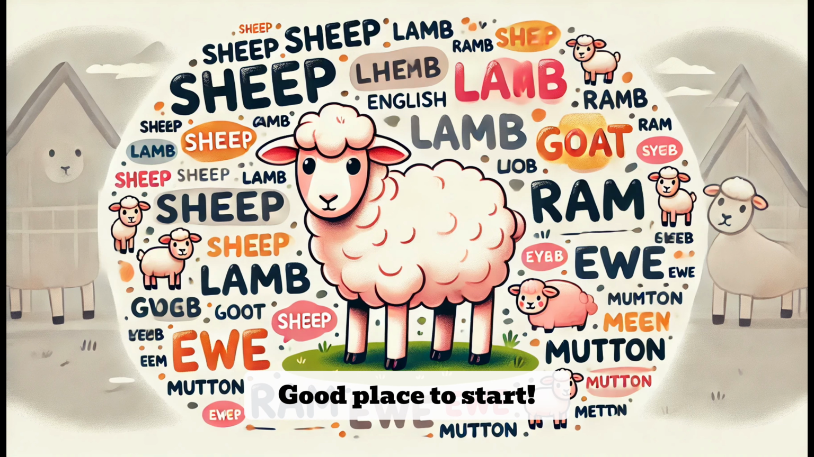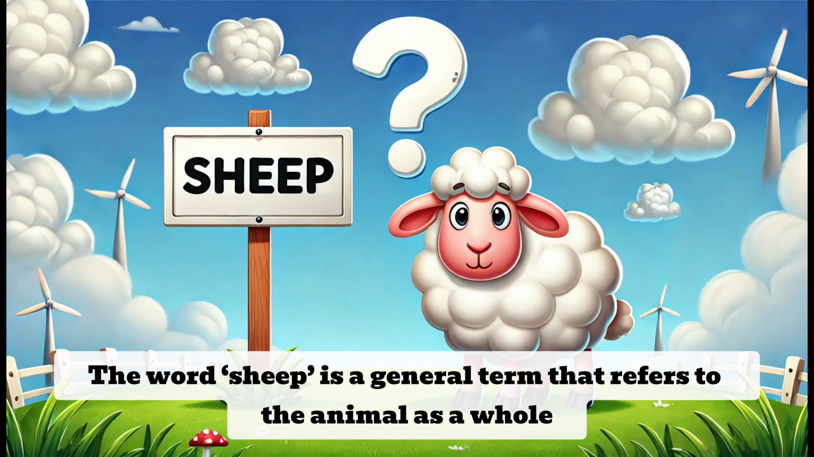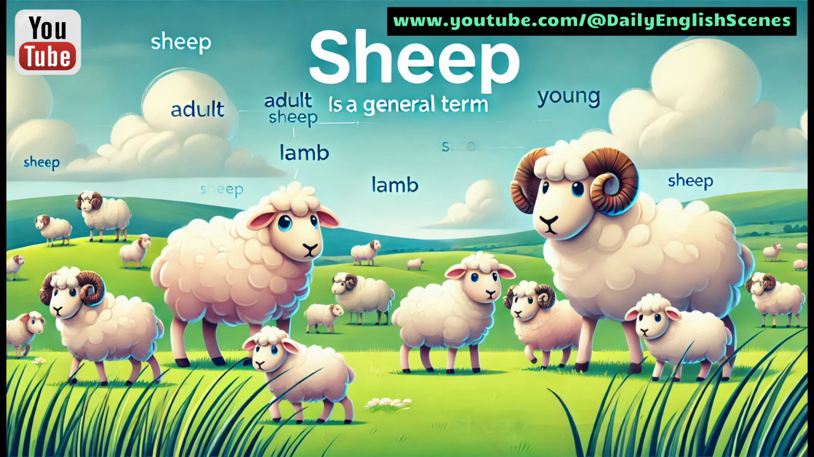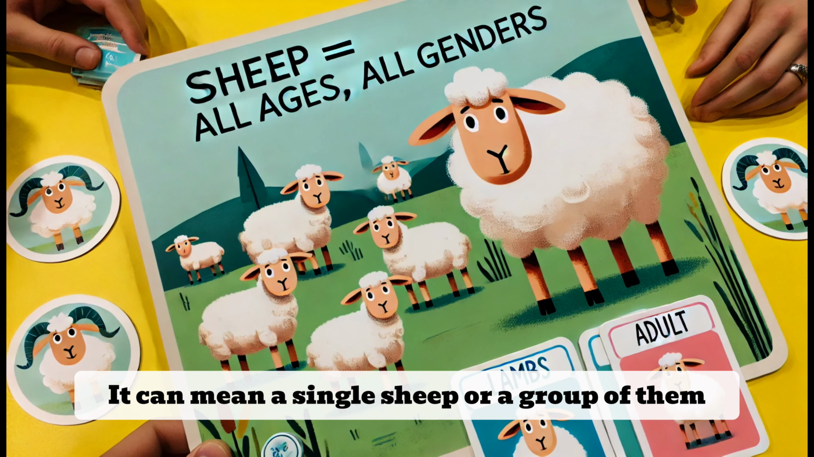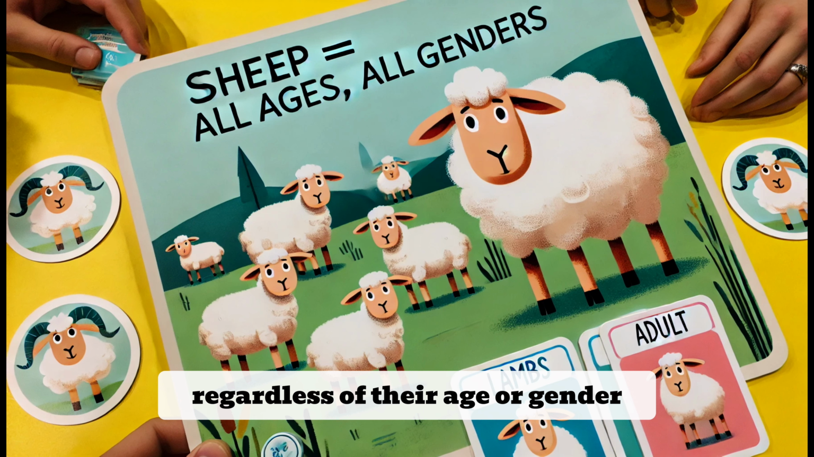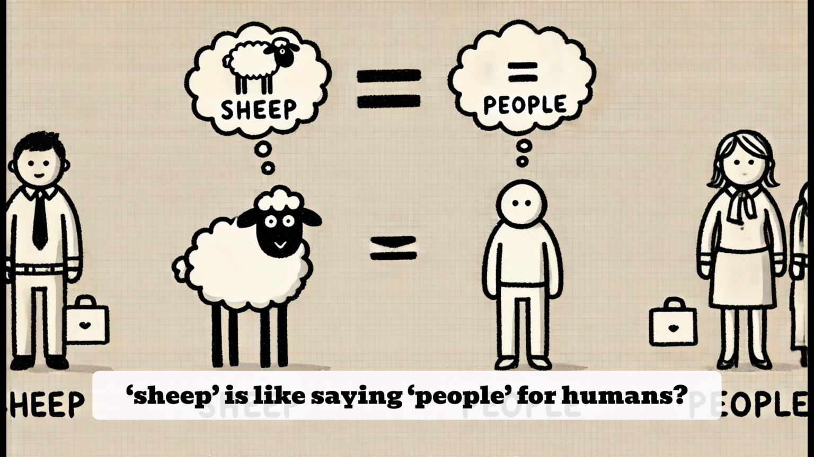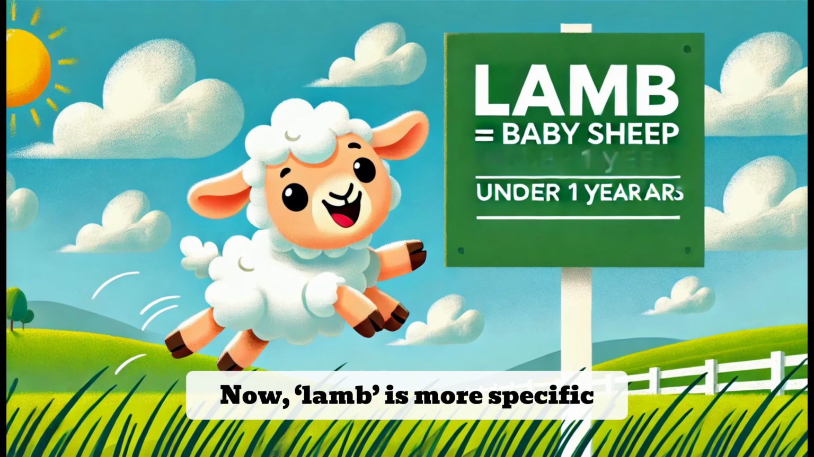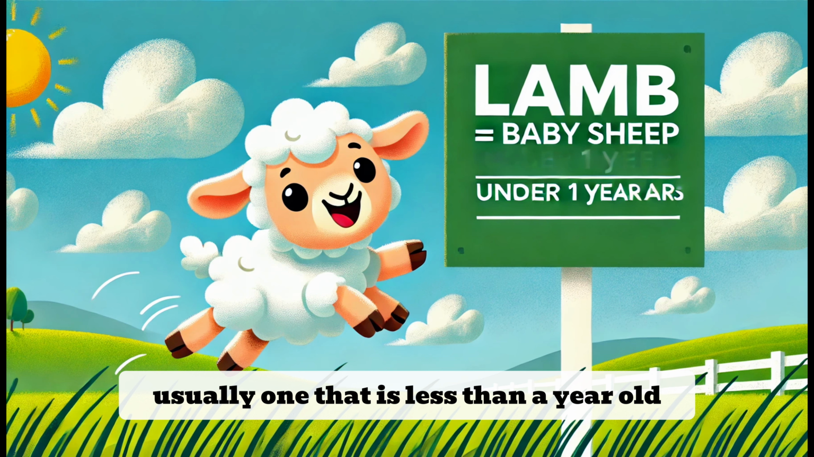Good place to start. The word sheep is a general term that refers to the animal as a whole. It can mean a single sheep or a group of them, regardless of their age or gender. So, sheep is like saying people for humans? Exactly. It's a broad term. Now, lamb is more specific. It refers to a baby sheep, usually one that is less than a year old.